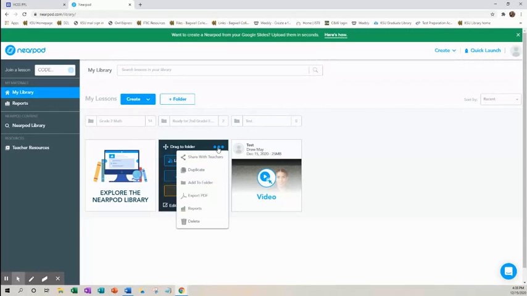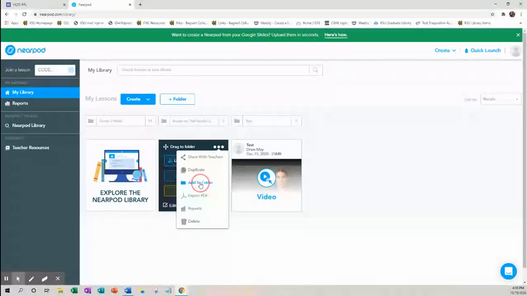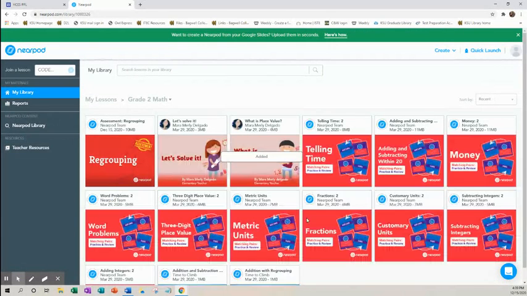I also have my three stars here. I can also duplicate the lesson. I can share it with other teachers via email, embedded, and things like that. You saw that if you watched one of the earlier videos. I can add it to a folder. If I choose, hey, this is second grade math, you know what, I want that in the second grade math folder. So I can always click and add to folder, and I want to add it to second grade math and add lesson, and boom, it is in my second grade math now.